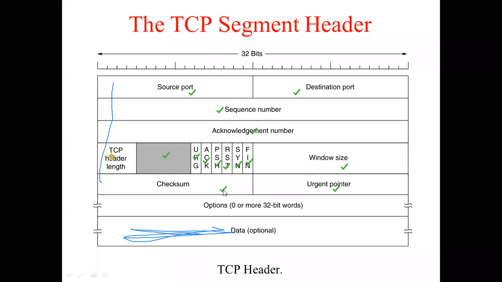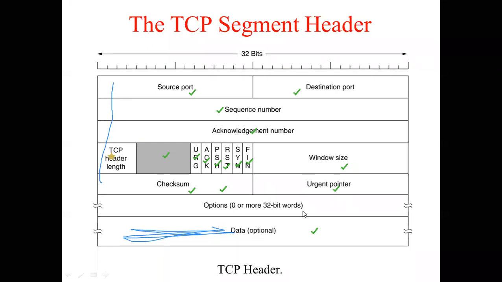The next field that we have is checksum. To check whether any errors have occurred in the header, this particular field is used, which is called as checksum. Then we have the urgent pointer. Suppose in the data there is some part which has to be urgently sent to the receiver. This pointer will point to this data part where the urgent data is starting. So it is basically the offset or the byte where the urgent data is starting, and that is specified with the help of urgent field.